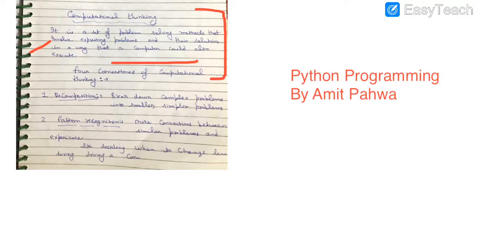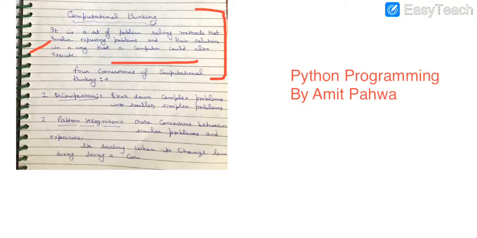Whenever we want to solve a particular problem, there will be a number of methods to do that. So instead of randomly selecting any one, we will select the most efficient algorithm or step to solve the particular problem.